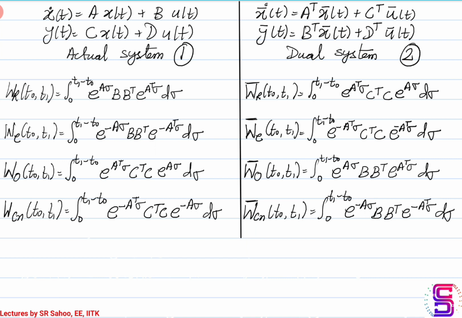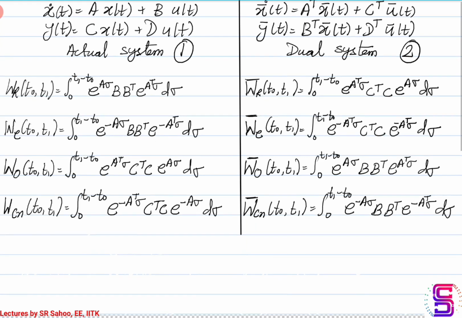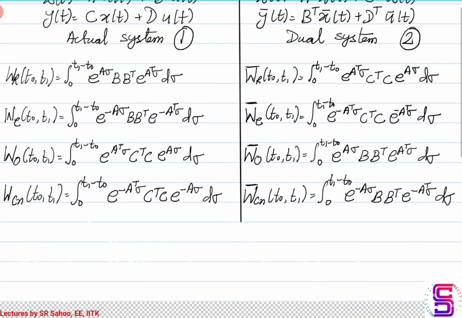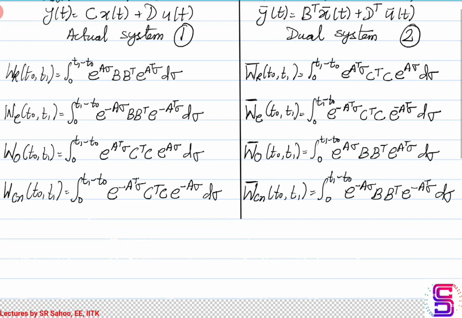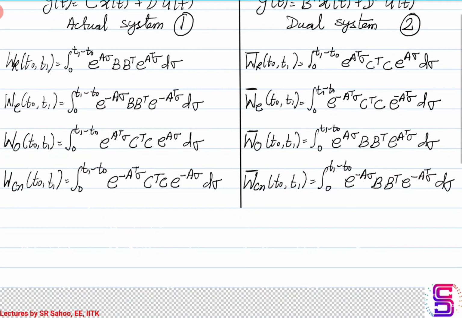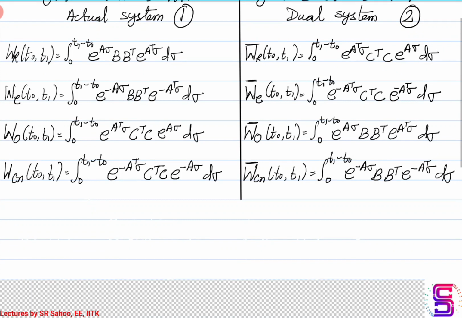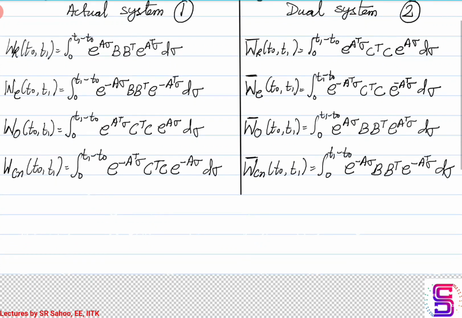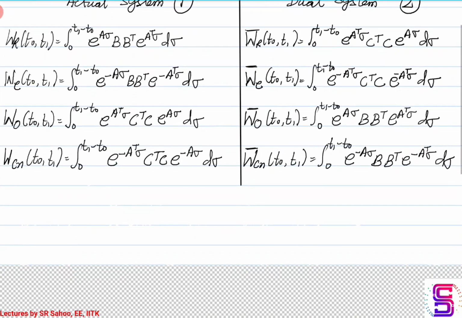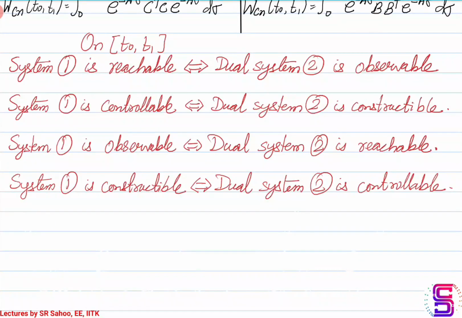The reachability Gramian of one system is actually the observability Gramian for the dual system. Similarly, the controllability Gramian of one system is actually the constructibility Gramian for the dual system. You can also say this: the observability Gramian of one system is the reachability Gramian of the dual system, and the constructibility Gramian of one system is the controllability Gramian of the dual system. So this brings us to something very important.